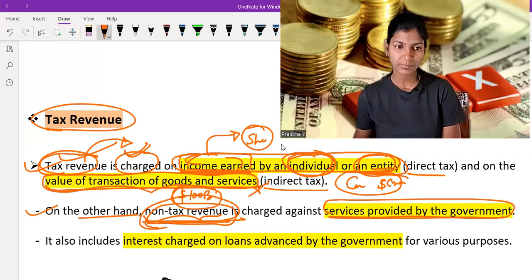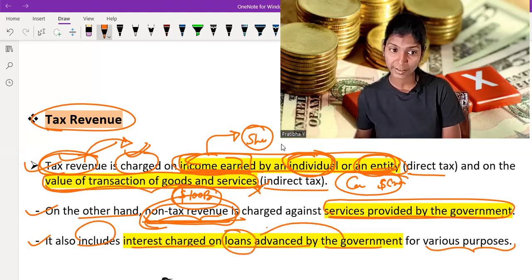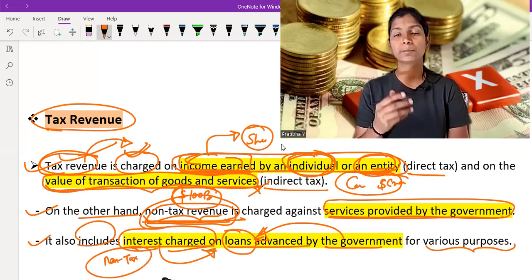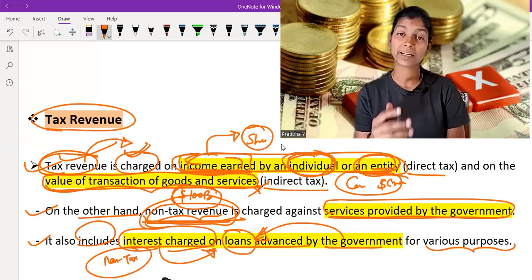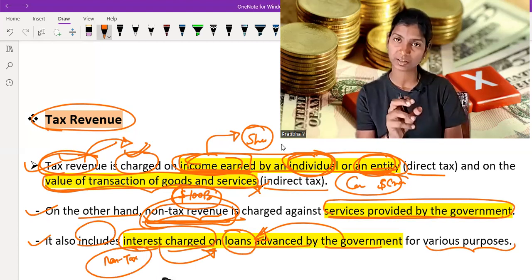Next one is it also includes interest charged on loans advanced by the government for various purposes. So if you take any loan for any purpose, government charges an interest rate on that loan, and it also falls under the non-tax revenue category. Okay. So if government provides any service or if you take any loan advancement for any purpose, government charges some interest on it.